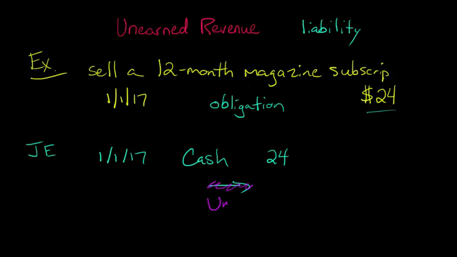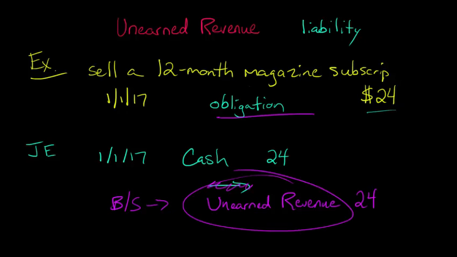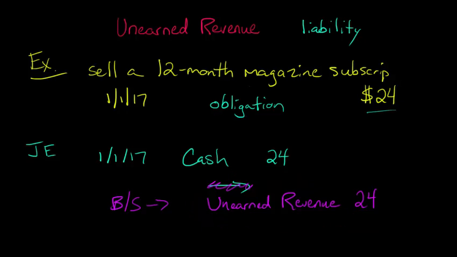So we're going to have a credit to a liability account called unearned revenue for $24 because we have not delivered those magazines yet. We have not earned this revenue, so therefore it's unearned, and it's a liability. It's going to show up on the balance sheet, right? This is a balance sheet account. This isn't going to go to the income statement and affect net income or anything like that. It's a liability because we have an obligation to sacrifice some assets.